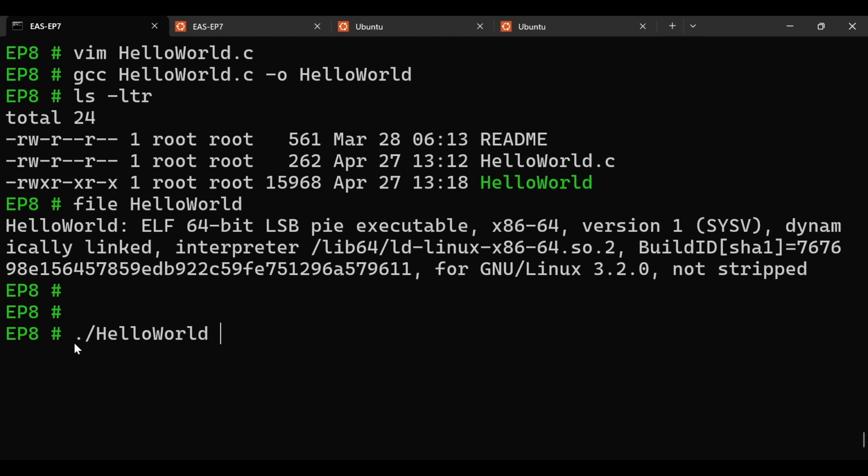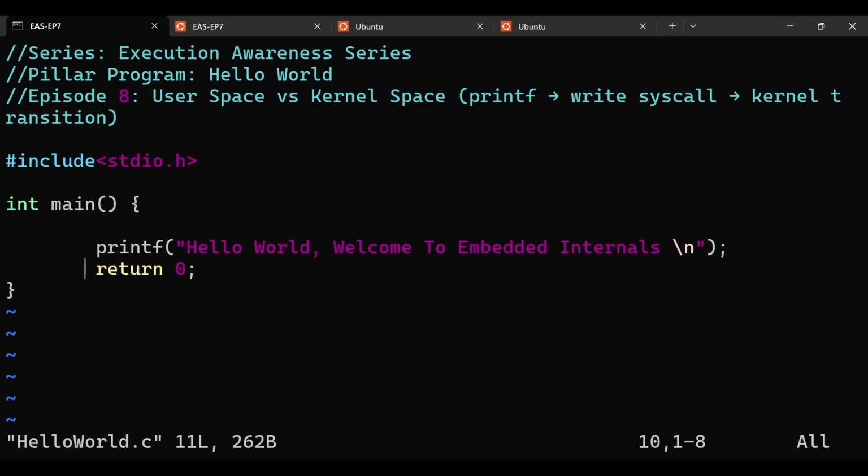To understand the memory layout of a program, in the current episode we are going to see that there are two different spaces, user space and kernel space, and how the two spaces interact with each other, and how our program interacts with the operating system and hardware.